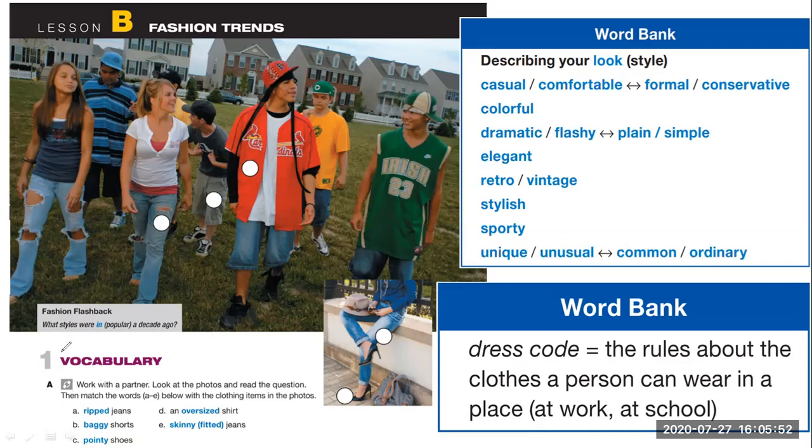Here also we have some more parts of the vocabulary. Ripped. When we say ripped jeans, so are these right? Ripped jeans. That is very common these days. Normally we wear ripped jeans to do whatever, right? So these are ripped jeans.